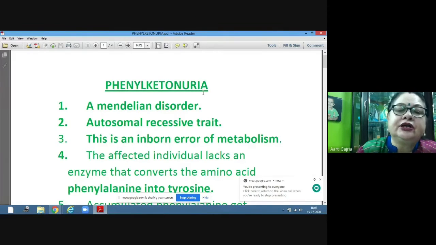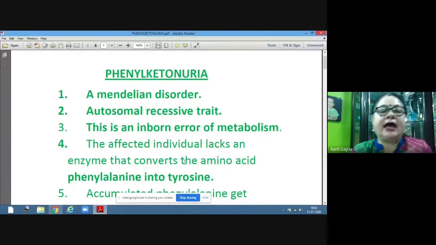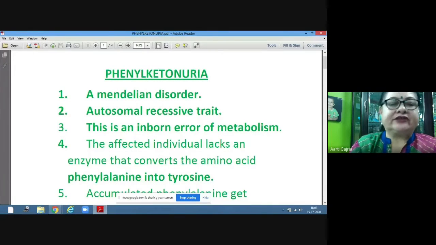This disorder results in an inborn error of metabolism. There is an error of metabolism in the affected person.